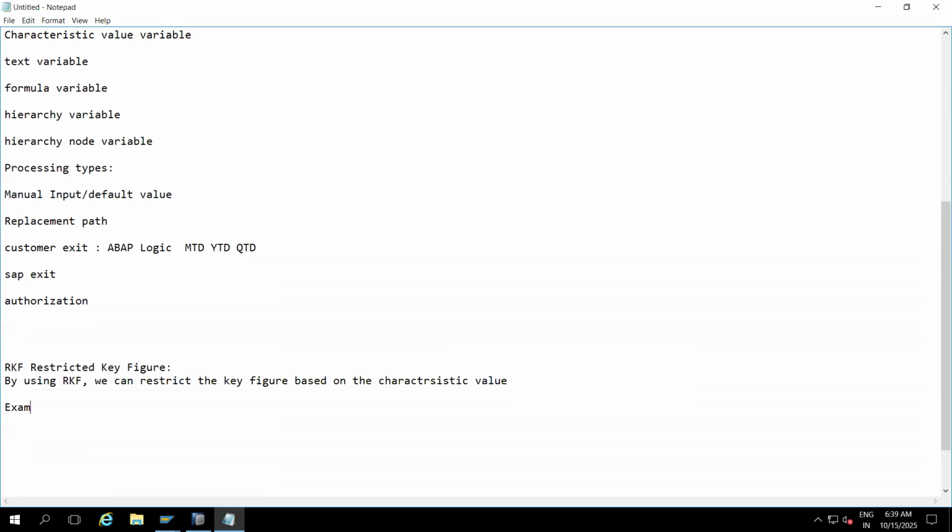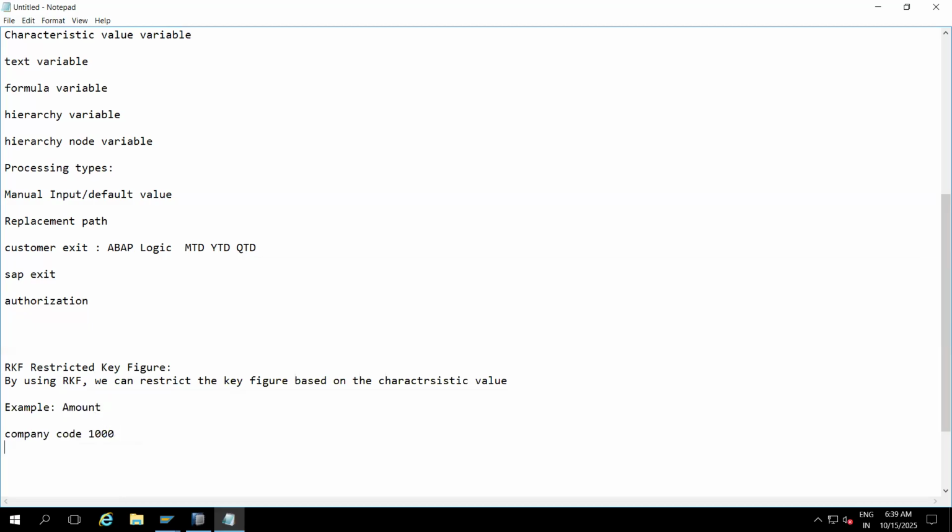For example, I am restricting the amount. What is the characteristic value? The characteristic value is company code 1000. Wherever my company code is 1000, it has to display the amount.